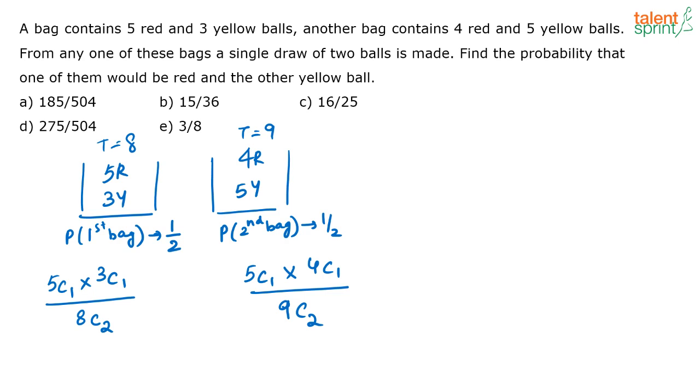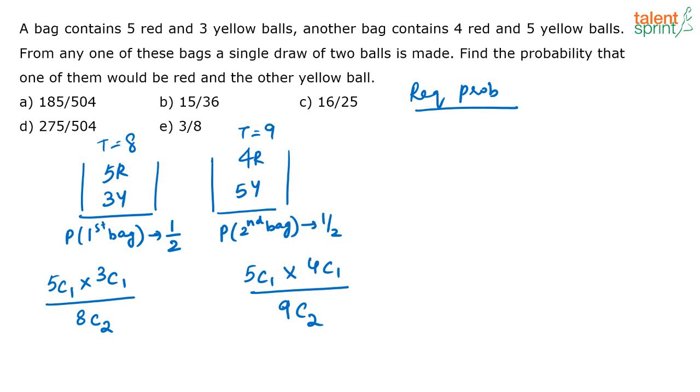See, first you should say which bag you are selecting, correct? So the required probability is nothing but: first select the bag. If I am taking bag 1, I can have 2 cases, correct? I either select bag 1 or I select bag 2.